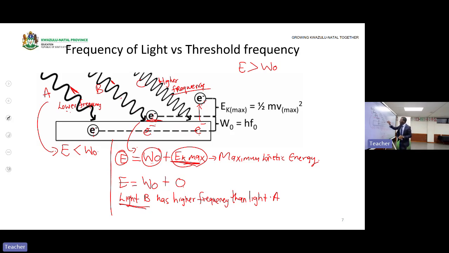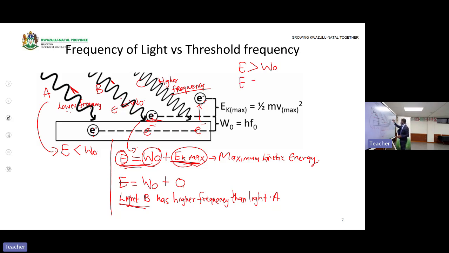Here on P, we can say energy is equal to the work function. Here, energy is less than the work function. So here, energy is greater than the work function. That means there will be some remaining energy.